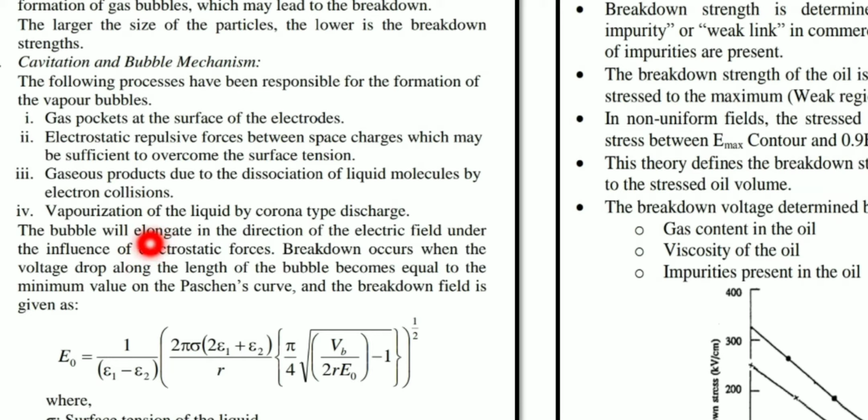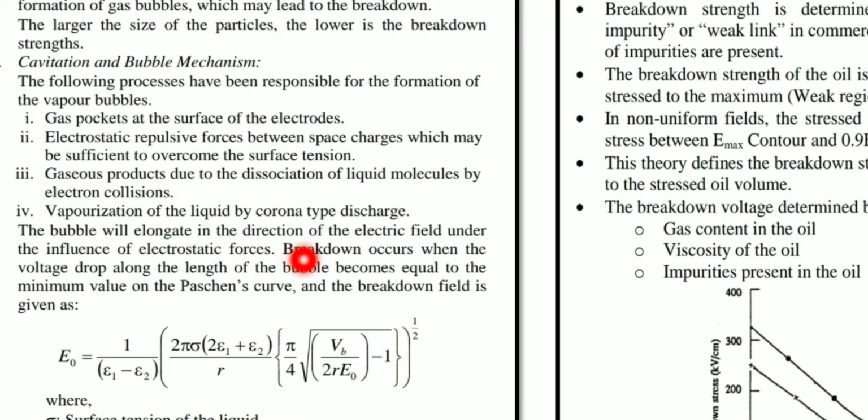What I told here is, if you consider any oil and water vapor bubbles, nothing but the impurity, are present, then when we apply an electrical field, these bubbles elongate in the direction of the applied electrical field only, under the influence of the electrostatic forces which have been developed.